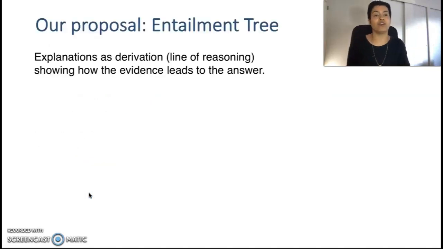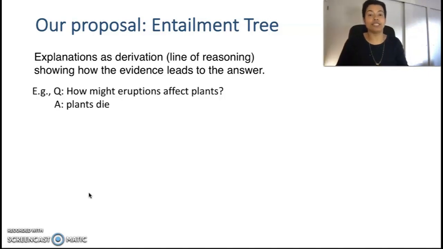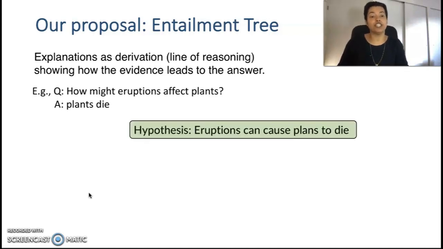In this work, our proposal is to model explanation as a derivation or line of reasoning, demonstrating how the evidence leads to the answer. For example, consider this science question: how might volcanic eruptions affect plants? And the correct answer is plants die. The explanation would essentially prove the hypothesis, eruptions can cause plants to die.